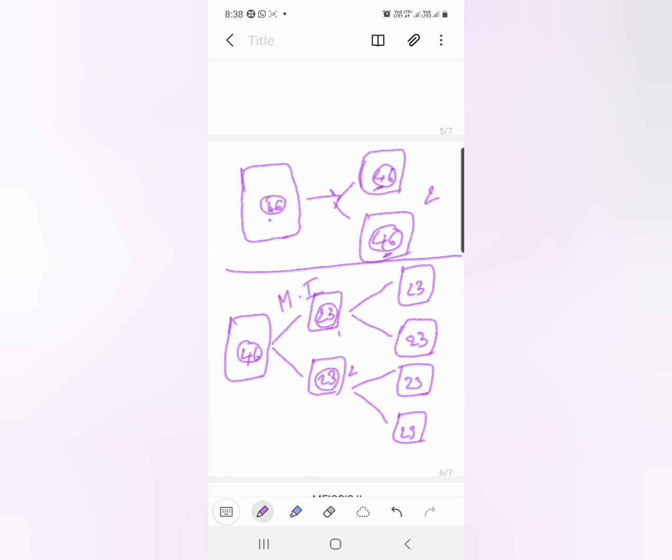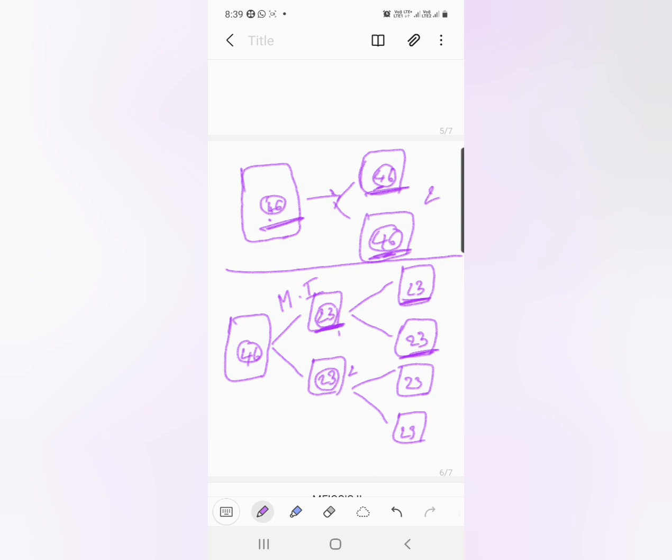After completion of meiosis 1, both the daughter cells immediately undergo one more division. As a result, two daughter cells are formed from each daughter cell, containing the same 23 chromosomes, which means it is almost equal to mitosis. Just like in mitosis, as the mother cell undergoes a division, two daughter cells are formed, each one containing the same number of chromosomes. Similarly, here also the daughter cell acts as the mother cell, and from this two daughter cells are formed, each one containing 23 chromosomes, equal to mitosis.